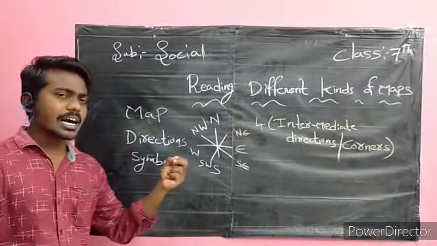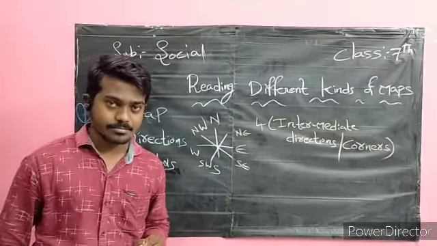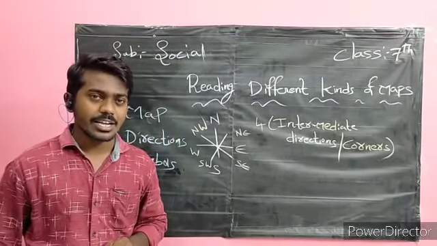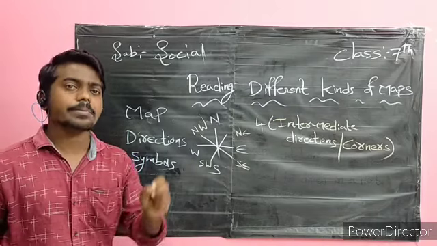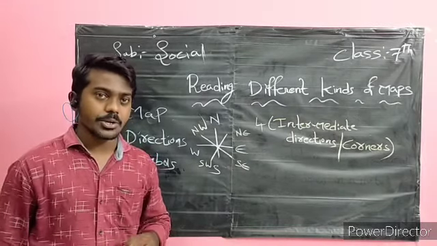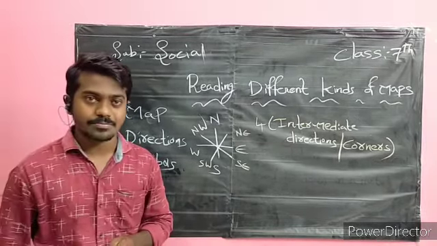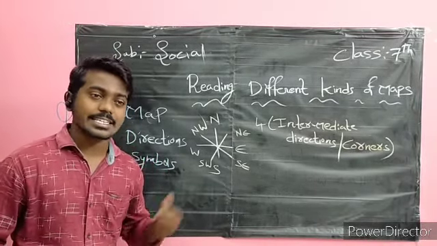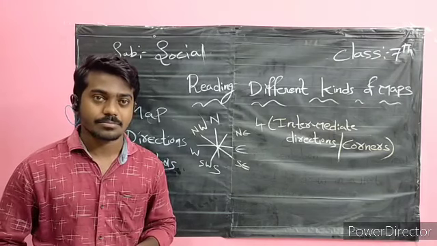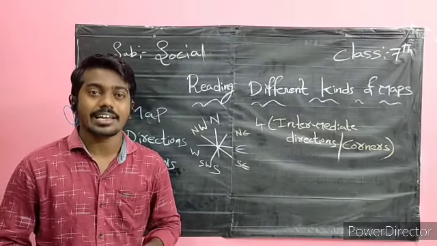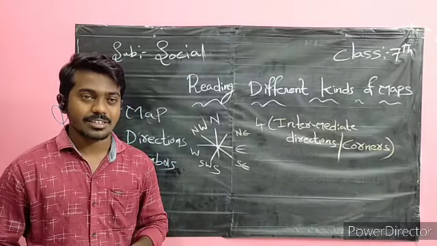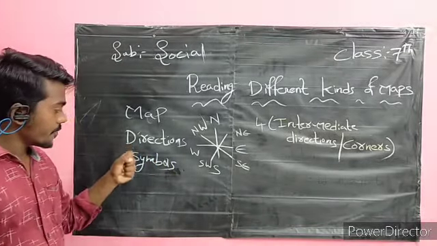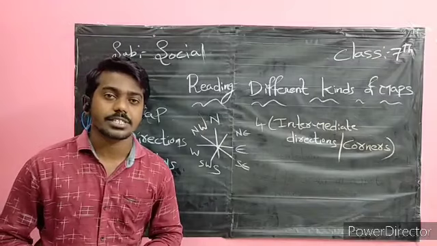How are the directions interconnected with the map? Without direction, we cannot represent a map. You saw in the sixth class also that Malika does not show the direction in the sketch map to his friend Laila. Similarly, we can show the symbols also.